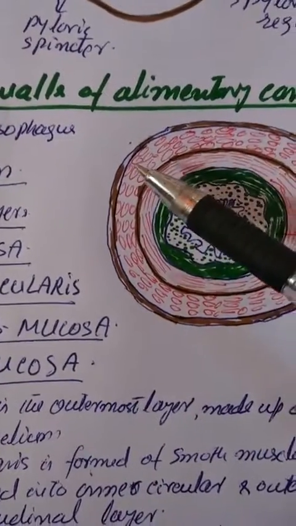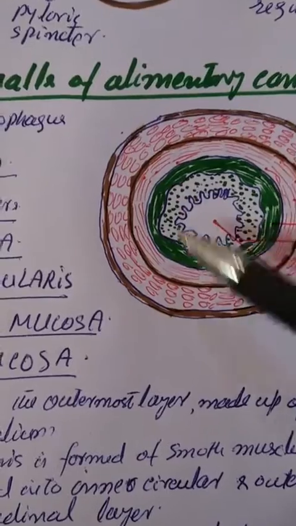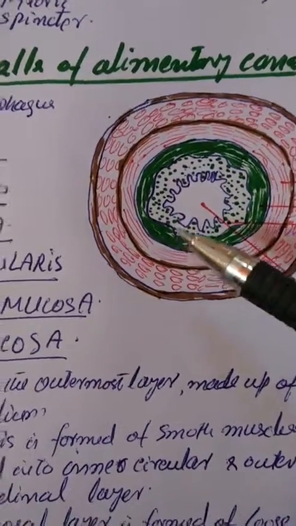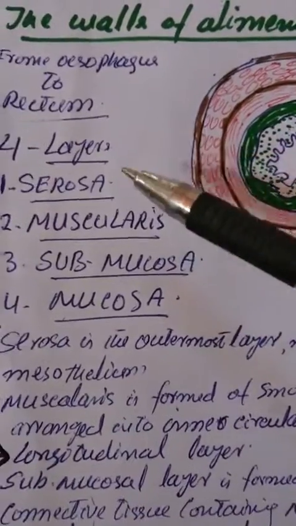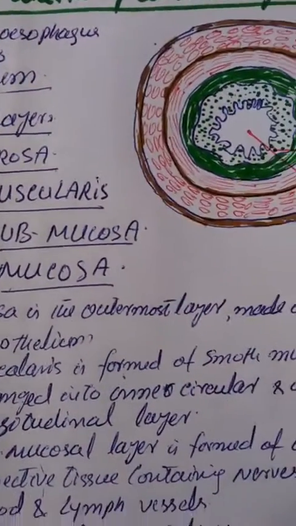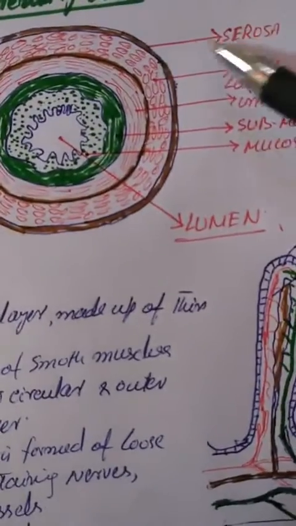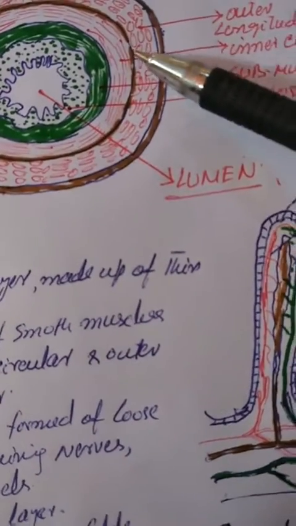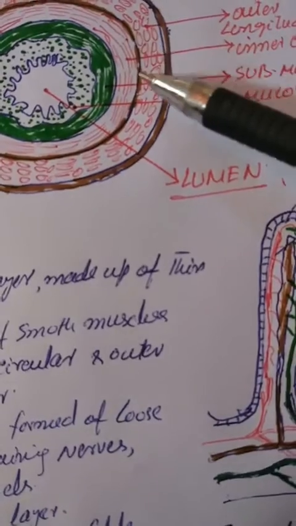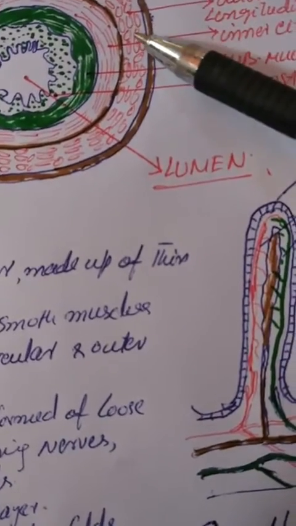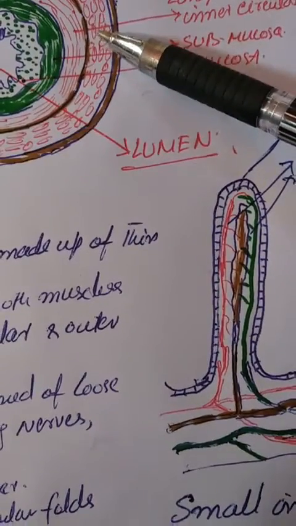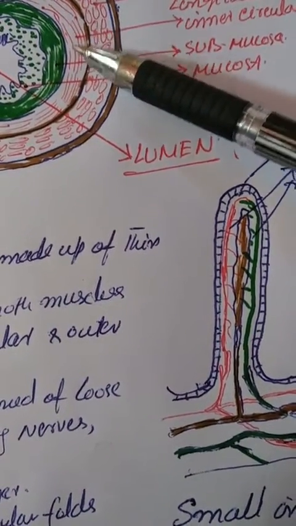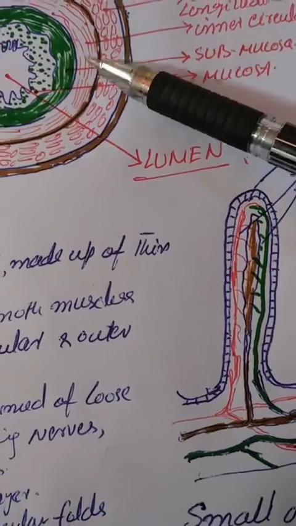The four different layers which constitute the walls of the alimentary canal from esophagus up to the anus are: the outermost one is the serosa. Then there is the muscularis, which consists of two layers, that is outer longitudinal muscles and inner circular muscles, and both these layers constitute the muscularis.